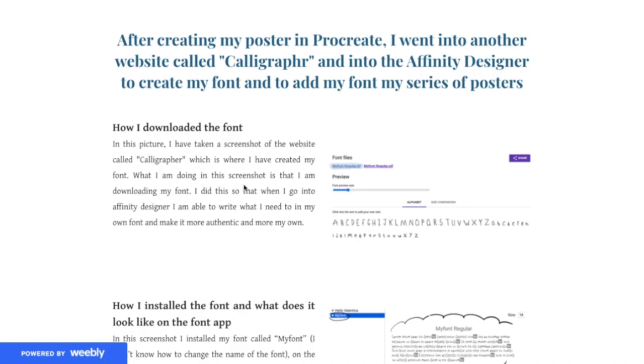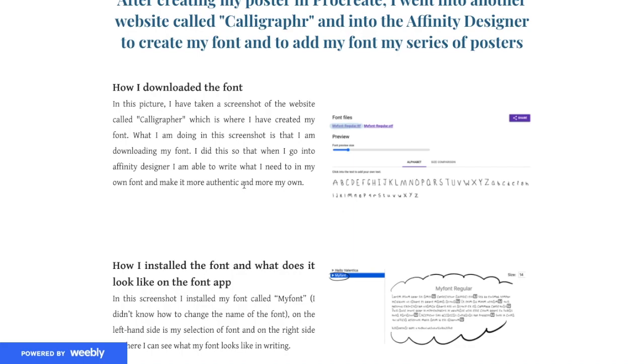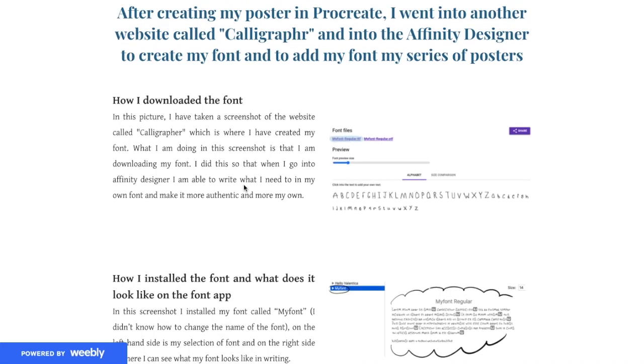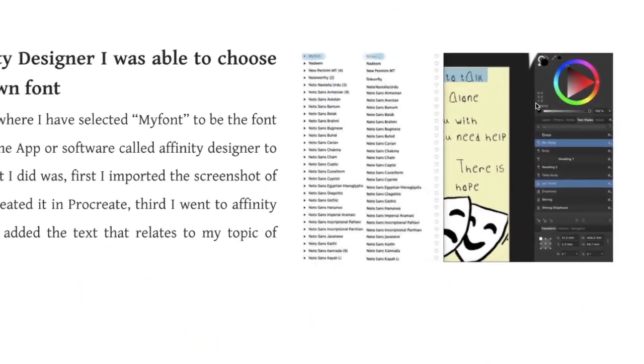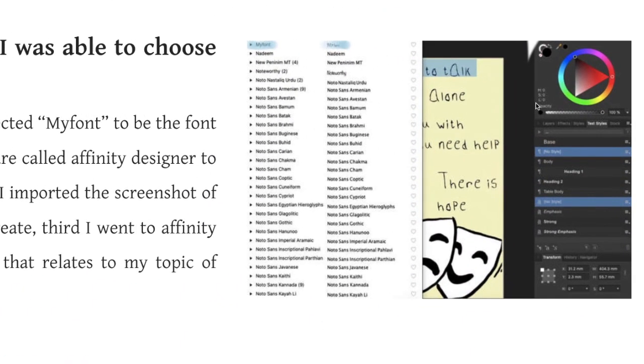And then I also downloaded Calligrapher, where you can import the font and make sentences and stuff like that. Then I downloaded the font and imported it into Affinity Designer, where I created my posters. Okay, I'm lying. I made my posters on Procreate, and then I imported them into Affinity Designer to add the font.